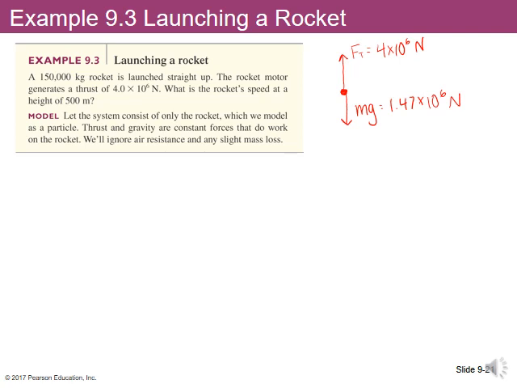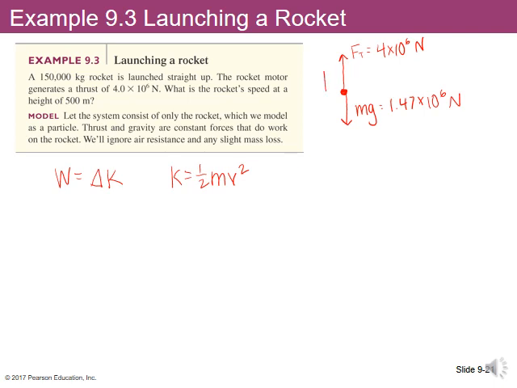Now the question says, how fast will be the rocket's speed at a height of 500 meters? So we can figure that out using work and energy. We could also do that using Newton's laws, but right now we're going to try to do it using work and energy. The work-energy theorem says that the amount of work done equals the change in energy. In this case, we're just going to look at kinetic energy. We haven't added in any other kinds of energy just yet. So we need to figure out how much work is done, and then we can figure out what the change in kinetic energy is. And then we can use that to find the speed, because kinetic energy is equal to 1/2 mv squared.